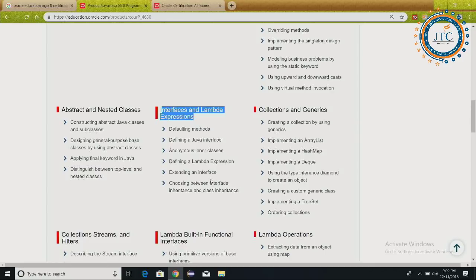Nowadays what is happening, people are simply learning the basics of Java, and after learning the basics they say, no, I'm not getting a job. But nowadays the current basic requirement and demand is knowing lambda expressions, streaming API, concurrent API in Java, all these things. Now you see here, that is the collections and generics. Yes, it is also a very important topic that we will discuss over a time period.